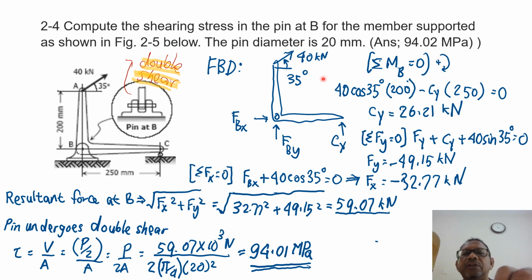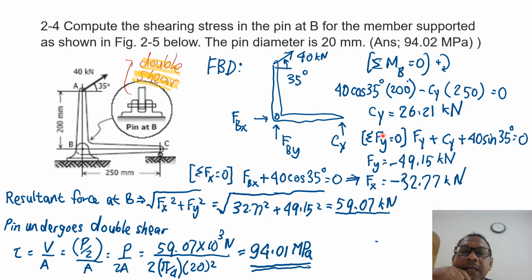So 40 kilonewton cos 35 is the horizontal force times the distance AB, 200 mm. And there is also a counterclockwise moment from CY, so negative CY times the distance 250 mm, equal to 0. And I can find CY equal to 26.21 kilonewton.